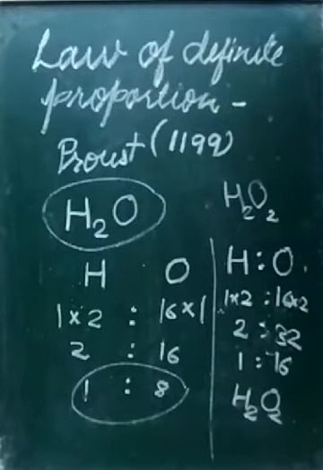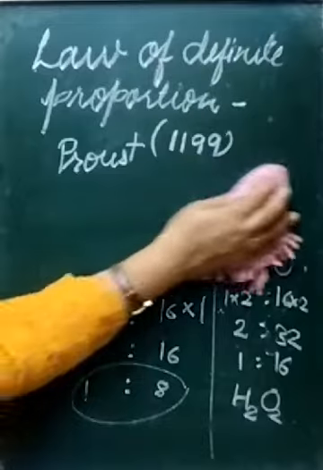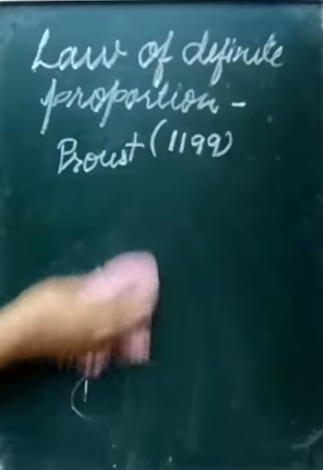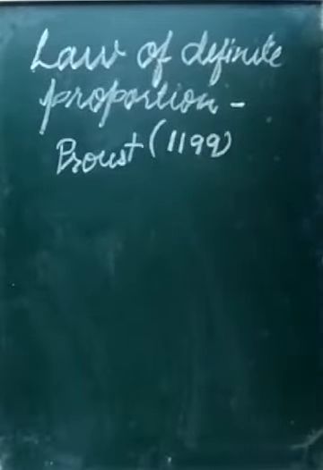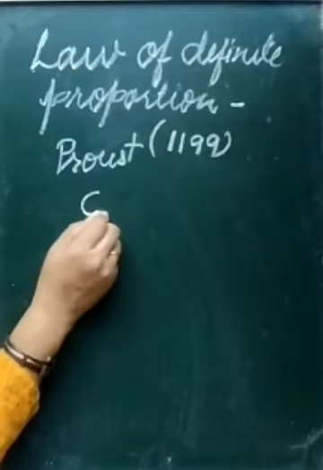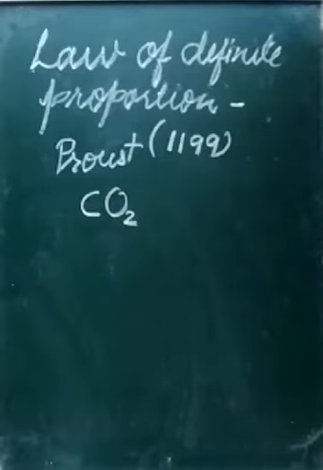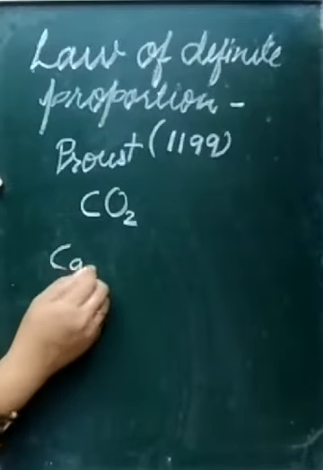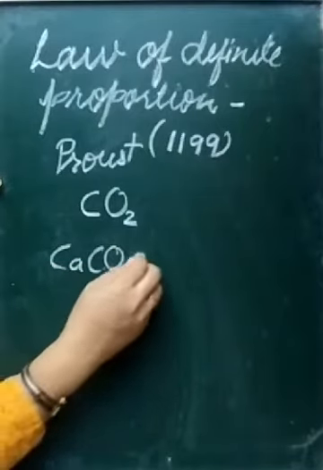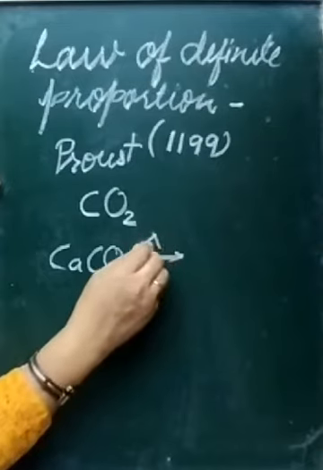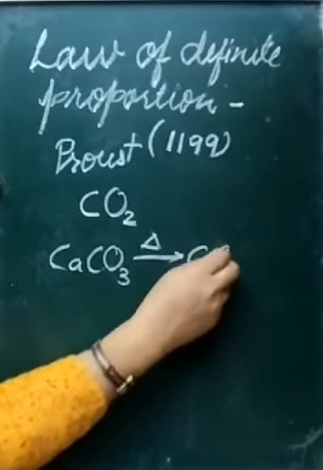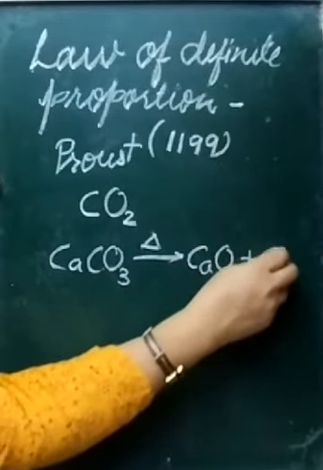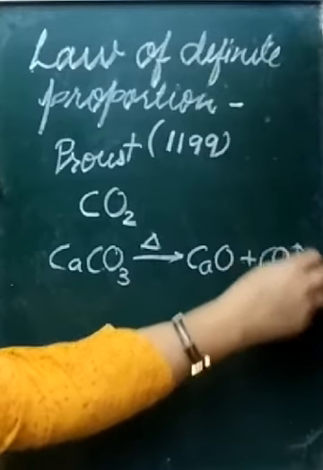Let us see another example, carbon dioxide. We can get carbon dioxide from many sources. We can heat calcium carbonate; you all know the thermal decomposition of calcium carbonate gives calcium oxide and releases carbon dioxide gas.